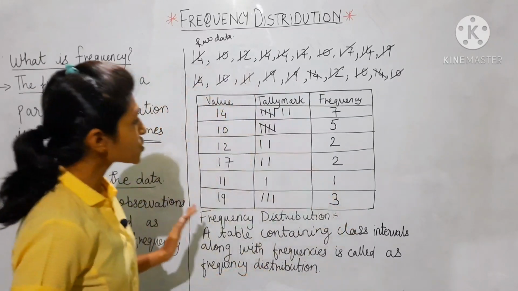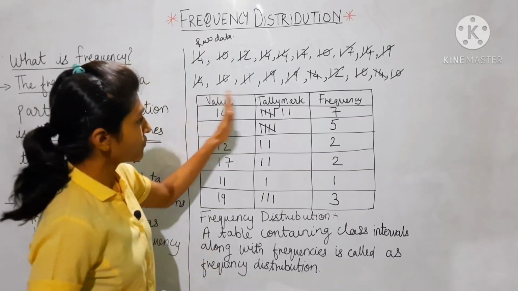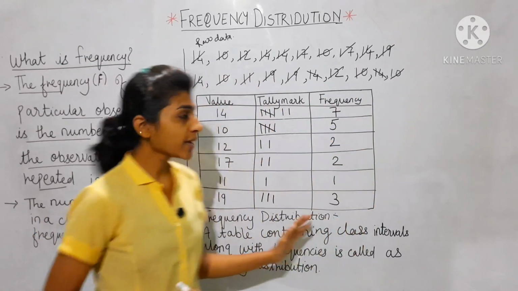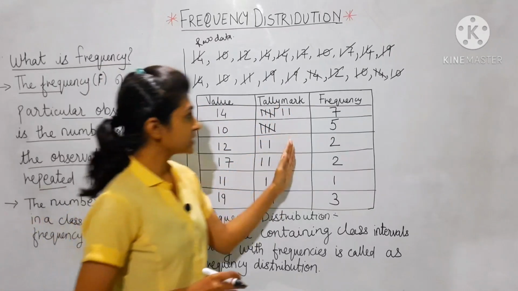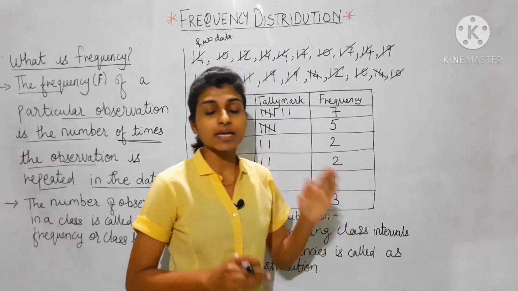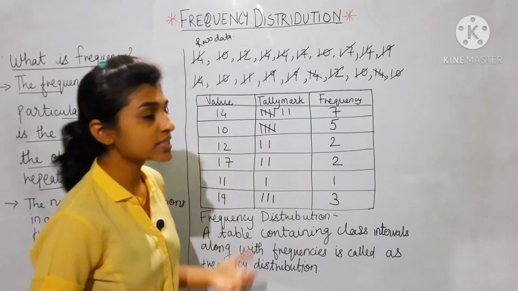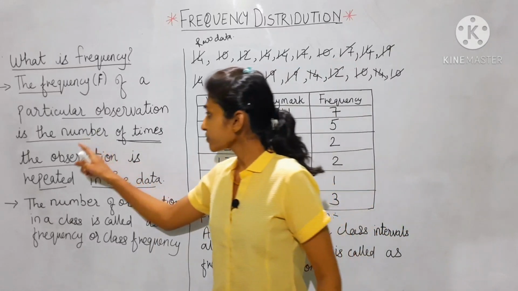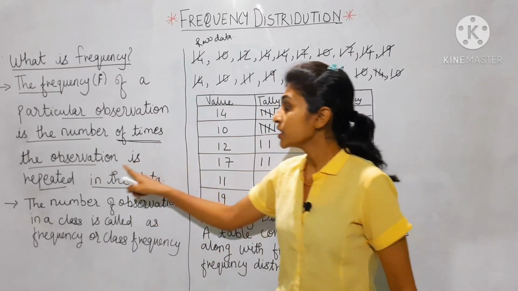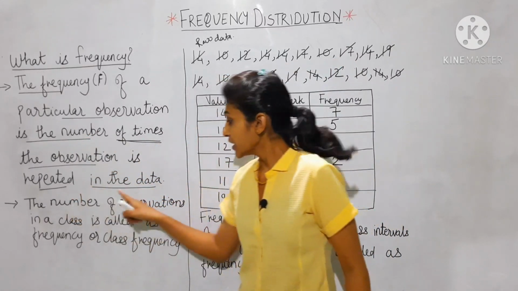Clear? So in short, this is the table, and by the tally mark we can easily find the frequency. Again I will repeat, frequency is nothing but the number of times a particular observation is repeating in the data.